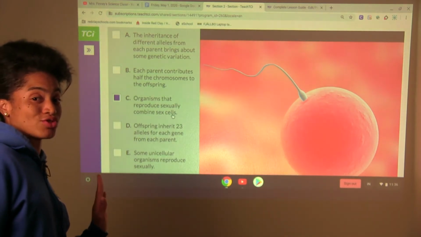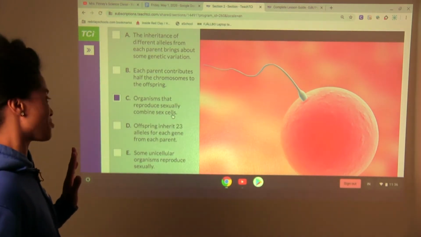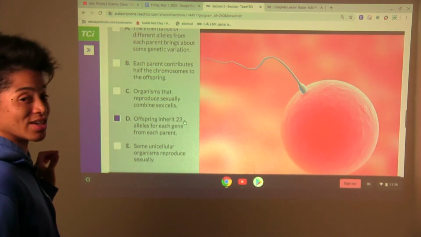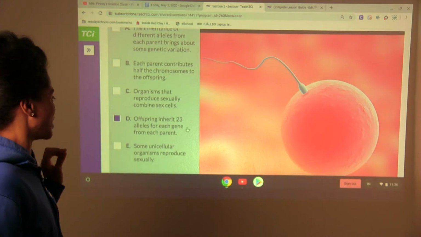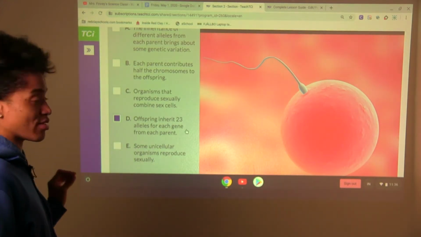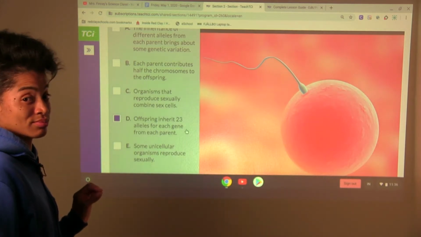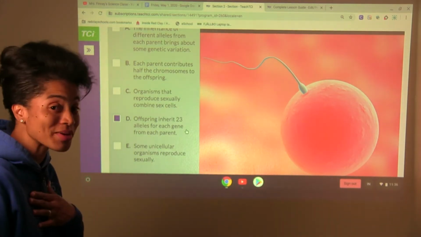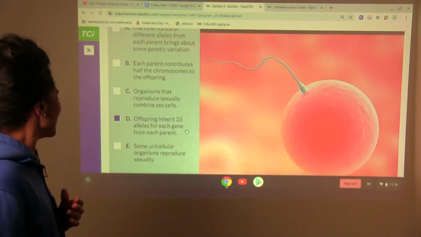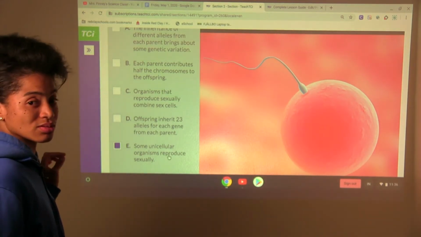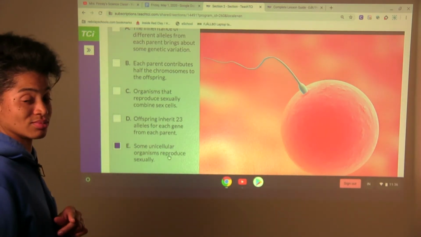False? True? D, offspring inherit 23 alleles for each gene from each parent. True or false? I'm not giving anything away. No, I'm not. Last one. Some unicellular organisms reproduce sexually.